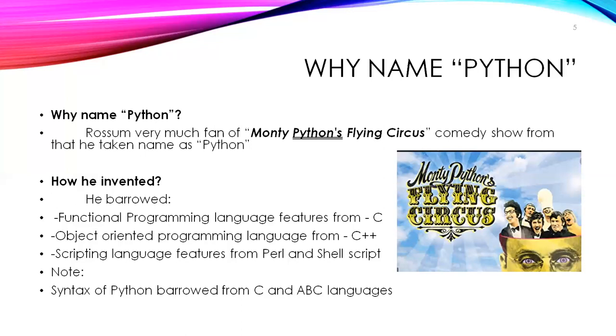C language, C++, Perl and shell scripting. So functional programming, object-oriented programming, scripting. All these features are inherited from these technologies, and those are provided in Python for us. That's the reason it is powerful.